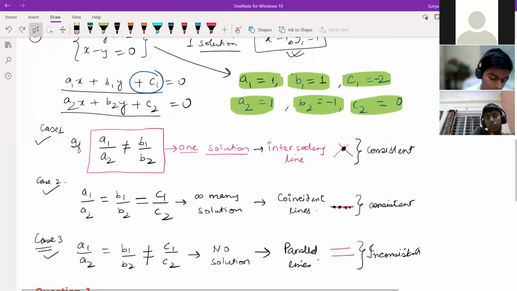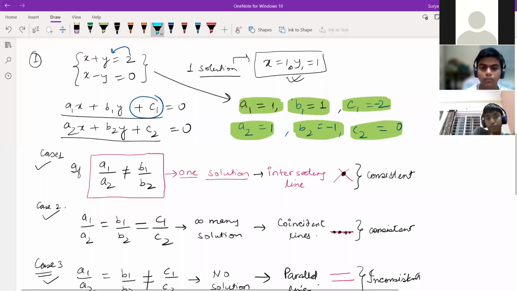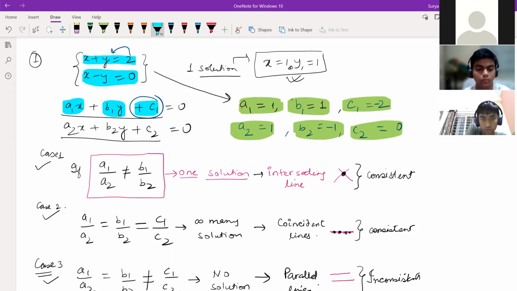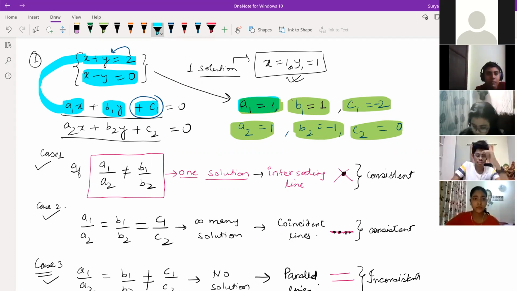Okay, fine. See, we have two equations over here. I'll just make it bigger. x plus y is equal to 2, x minus y is equal to 0. Now you have to compare these two equations with A1x plus B1y plus C1. So we compare with the first equation. A1 is equal to what? Tell me, Deepshikha, what is A1 over here? 1.